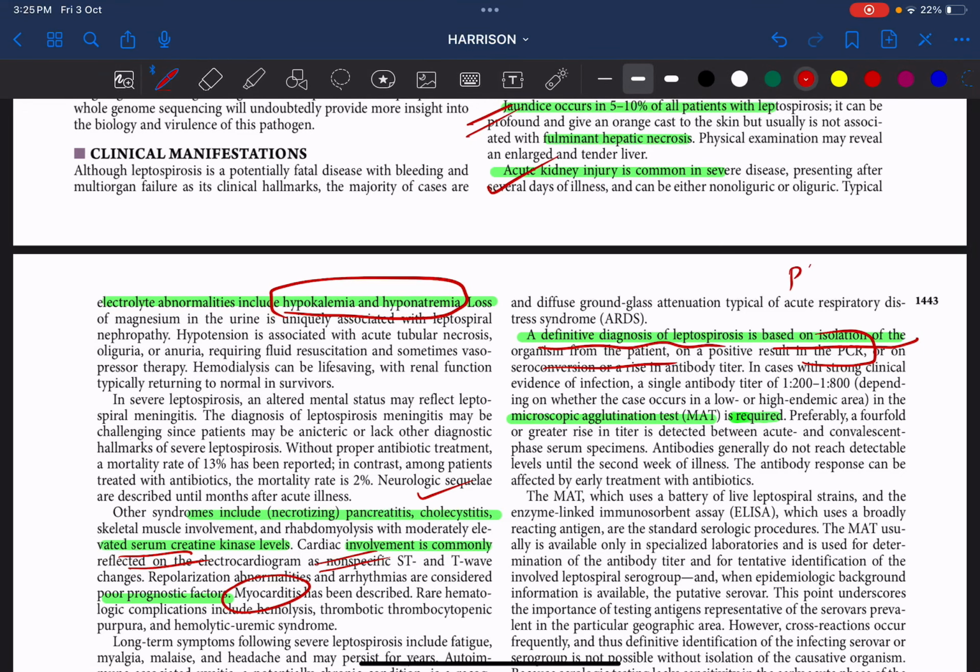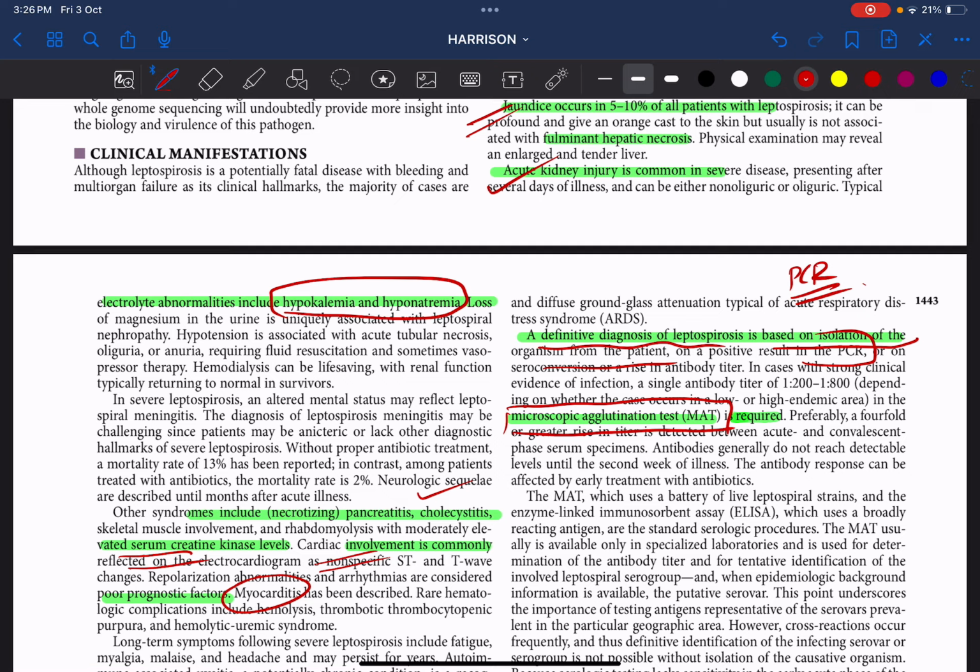So as of now, we are using only PCR for the diagnosis of leptospirosis. Earlier, we used something called MAT, that is microscopic agglutination test. But see, it is actually an antibody type, a type of heterophil agglutination test, where you find the antibody titer. As of now, it has no clinical relevance, because we can't wait for the antibodies to come in a case of leptospirosis.